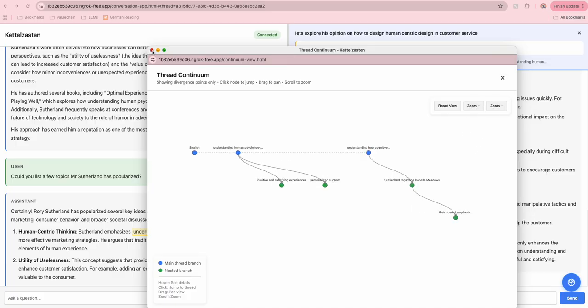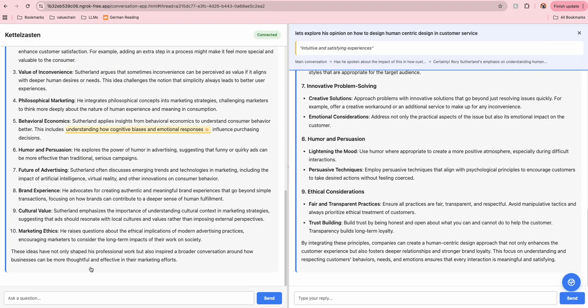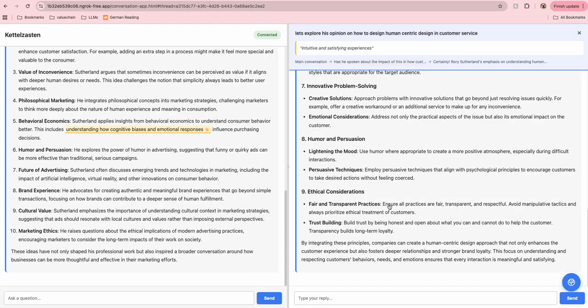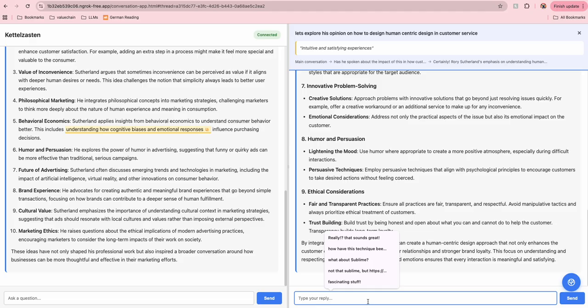And if I want to continue the main thread, I can definitely go back and do that here. Or if I want to go to one of those subthreads, and as I am reading one of those subthreads here, I find something that's interesting and I want to explore that separately, I could do so by simply selecting the text and then again starting a thread or continue the conversation here.